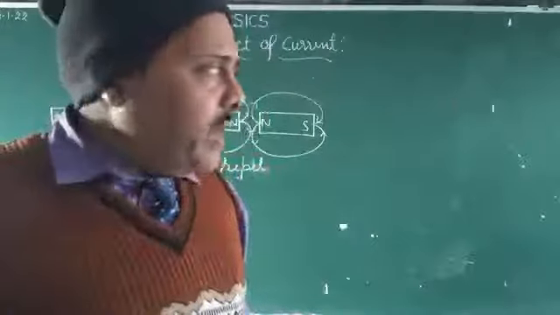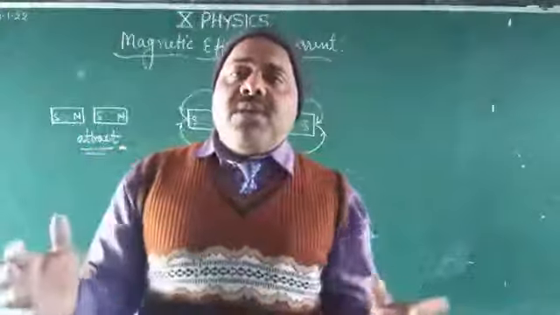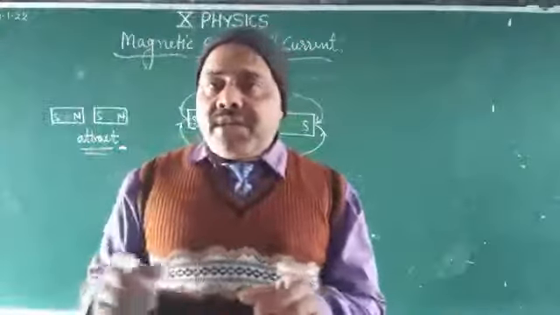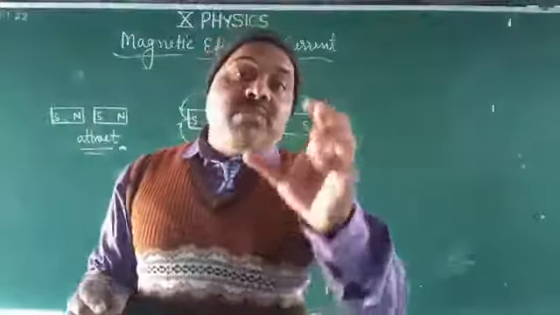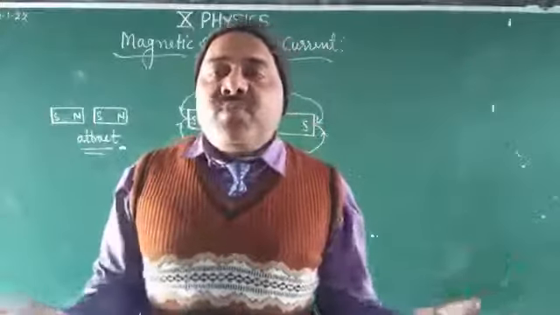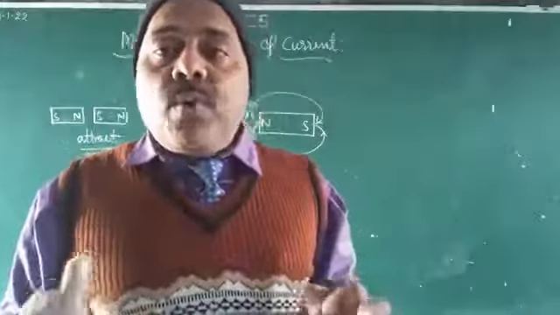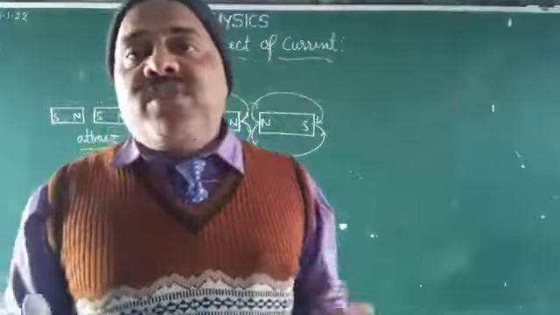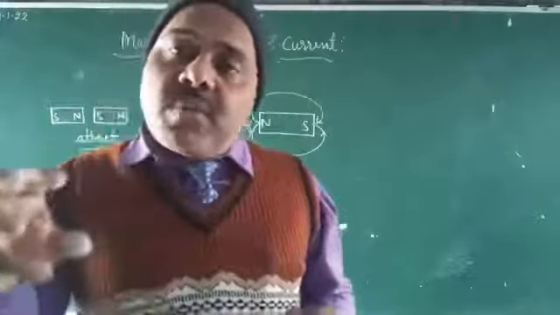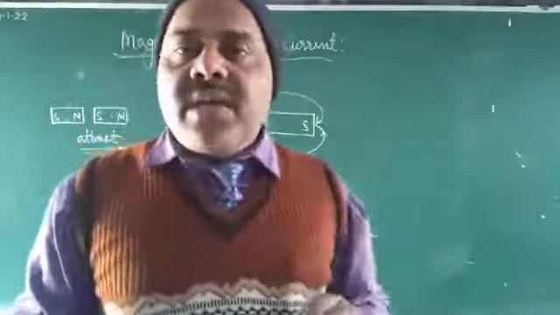So here you will see what the magnetic field is. The magnetic field is the space or region around the magnet in which the magnetic force can be experienced by another magnet, or by another current carrying conductor.